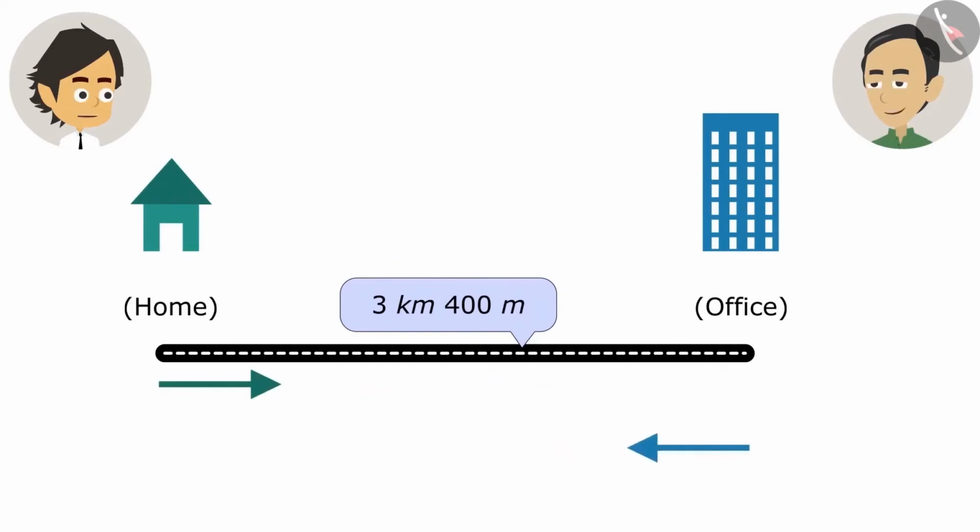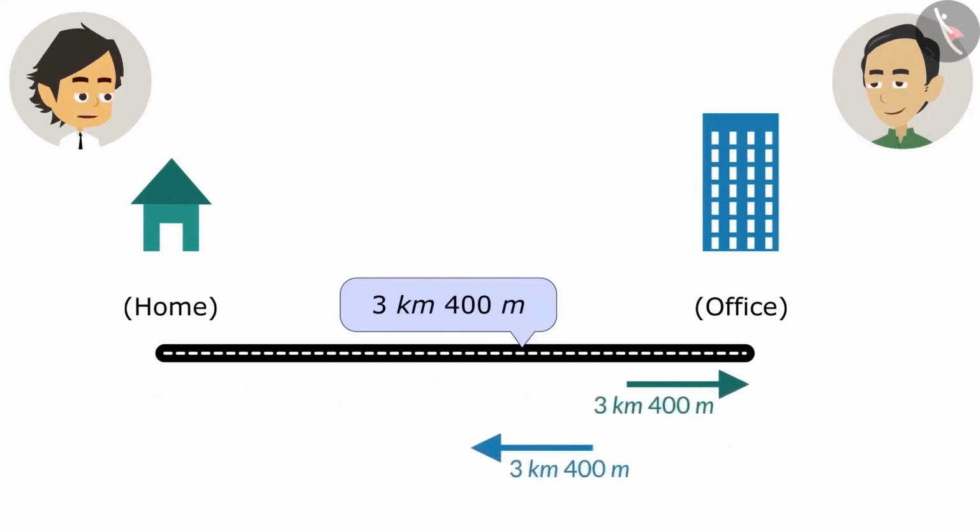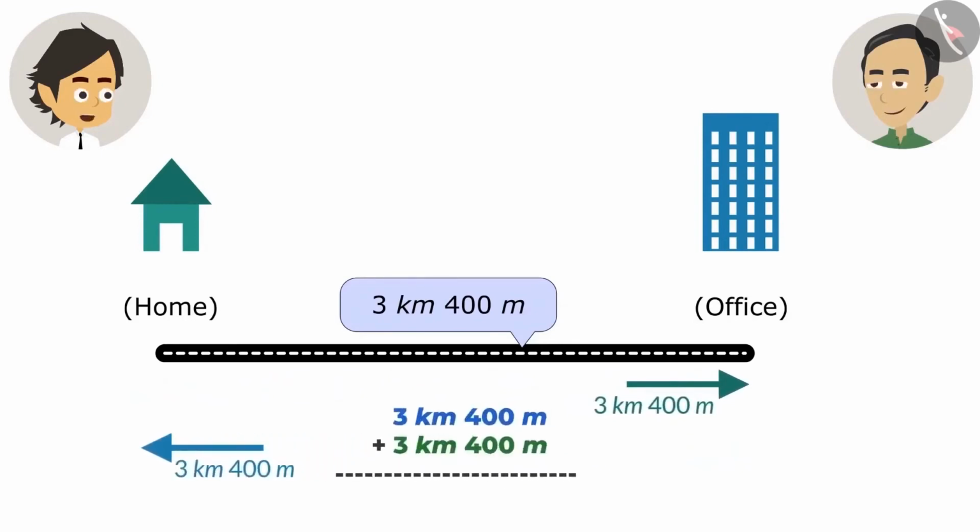You go 3 kilometers 400 meters to go to the office and then 3 kilometers 400 meters back. So we will add these two numbers. All right. Now add. But I cannot understand how they will be added. Look, we can add numbers only when their units are the same.